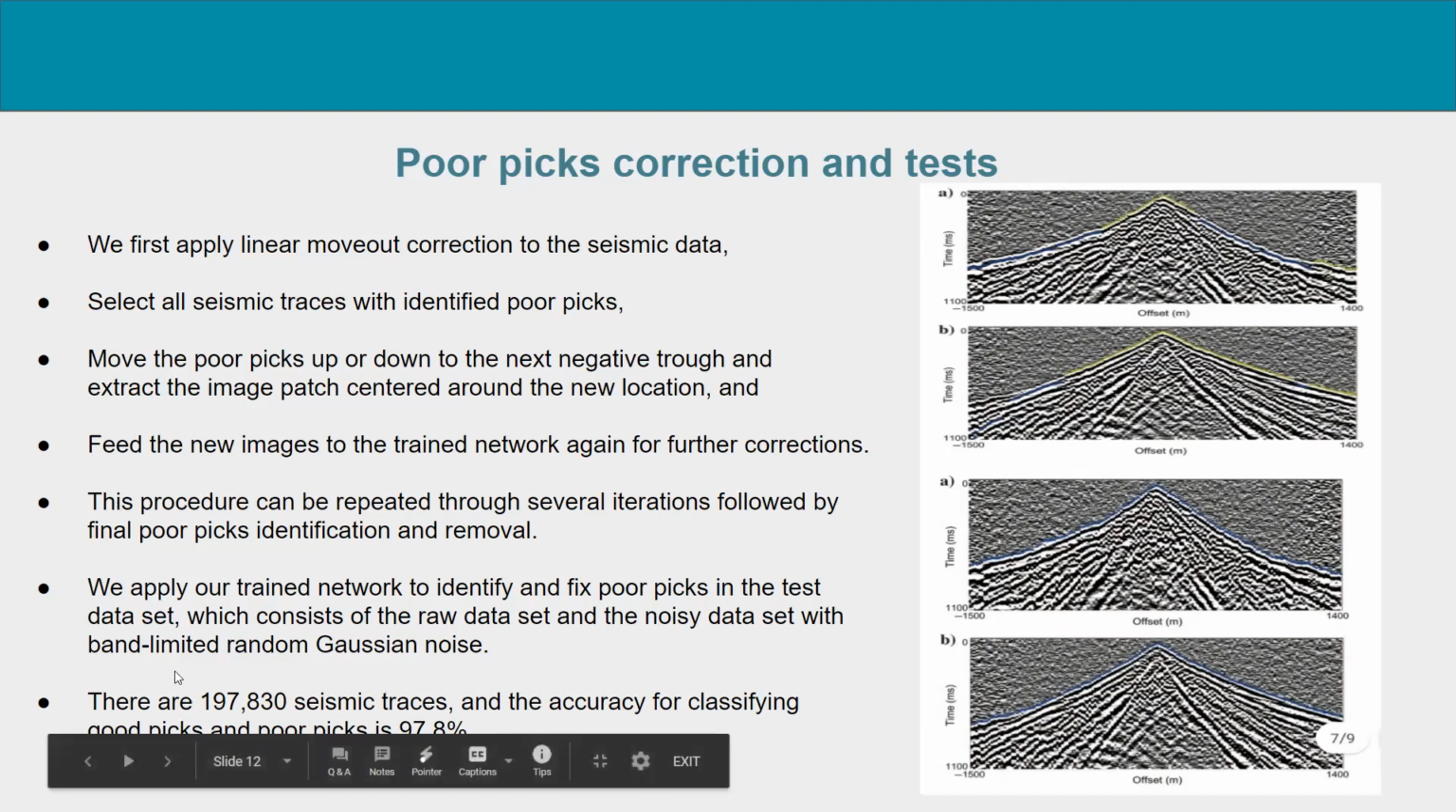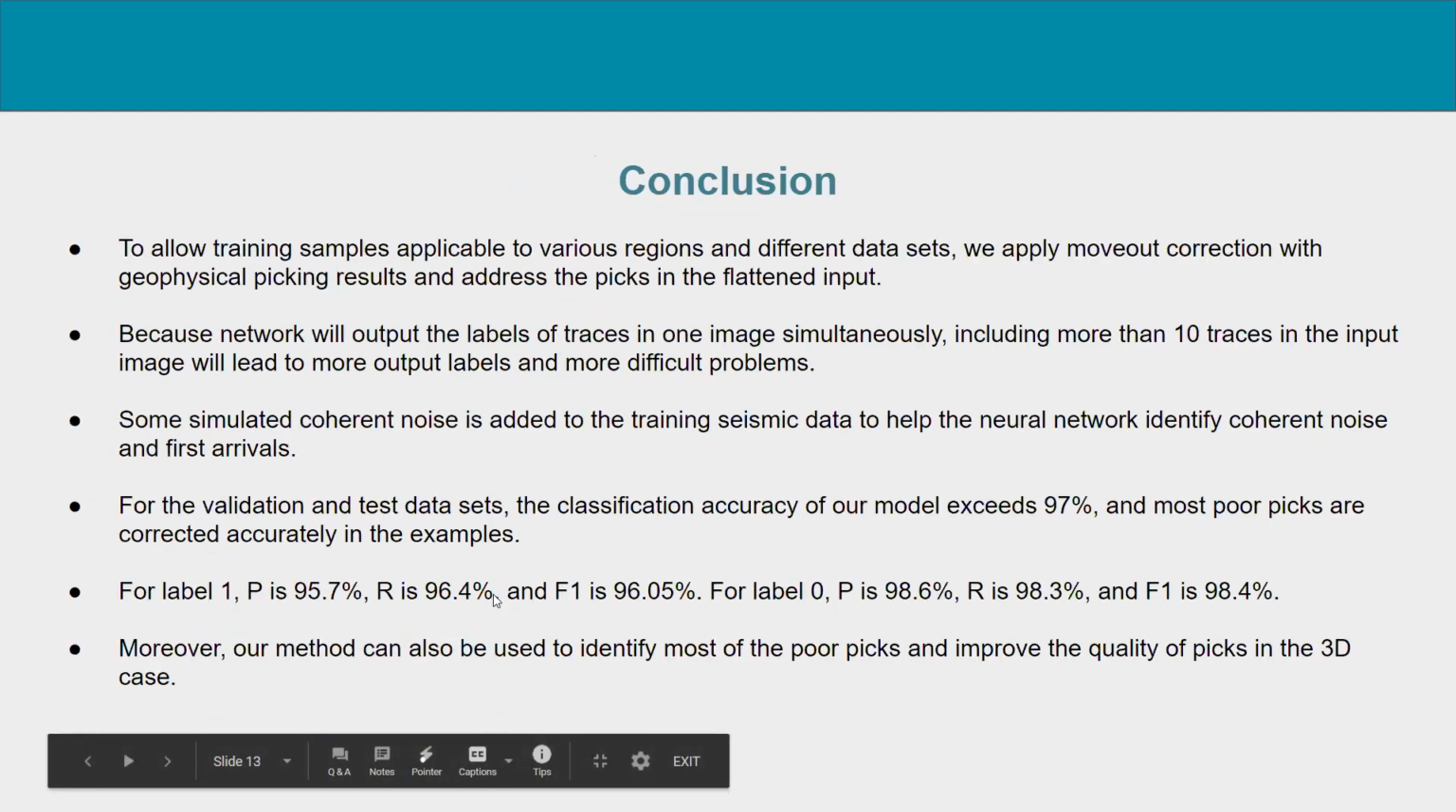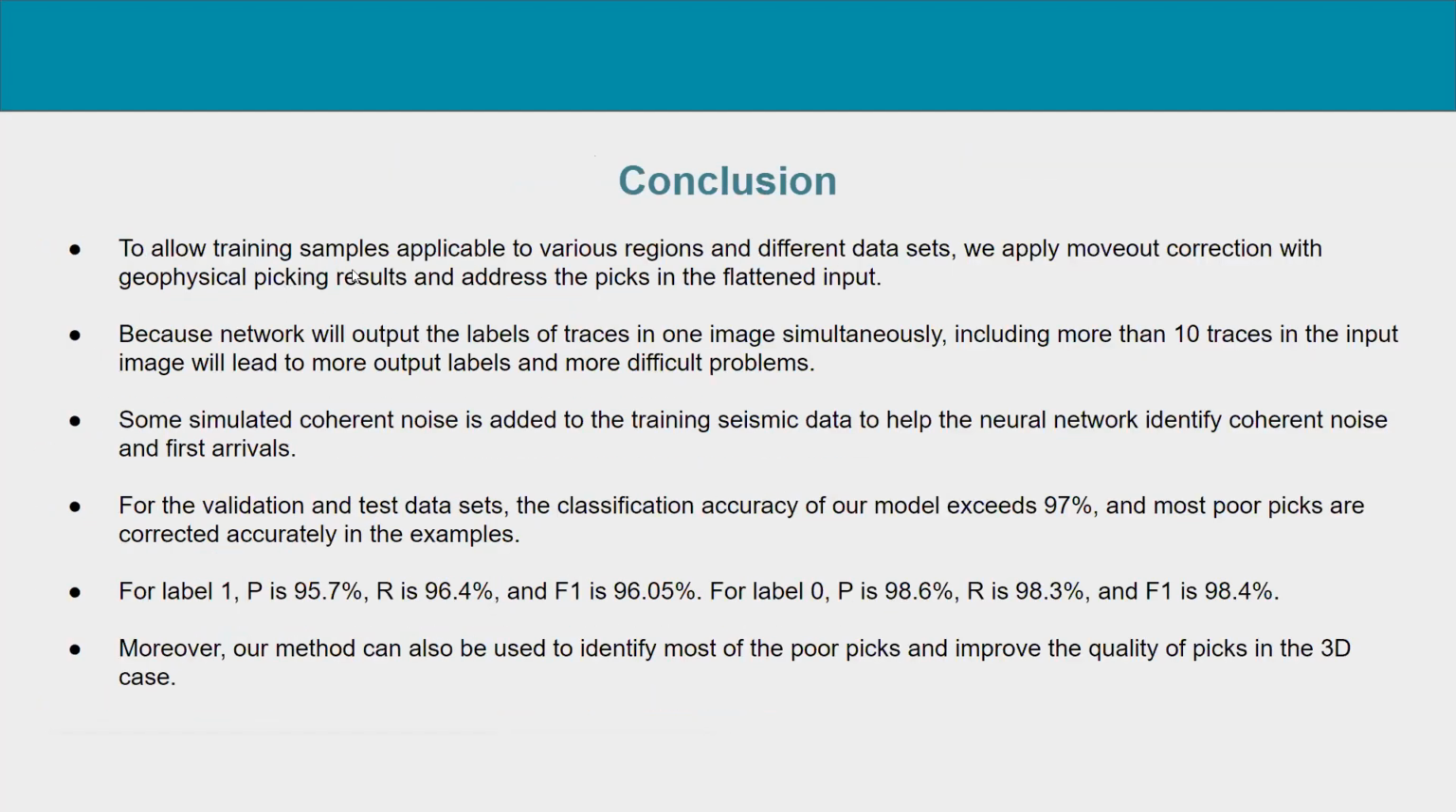In the test data set, around 20 million seismic traces are used, and the accuracy for classifying good picks and poor picks is 97.8%. Here we would like to conclude with some of our major observations. Firstly, to allow the training samples to be applicable to various regions in different datasets, we apply linear move corrections.